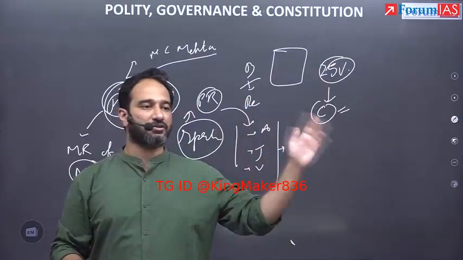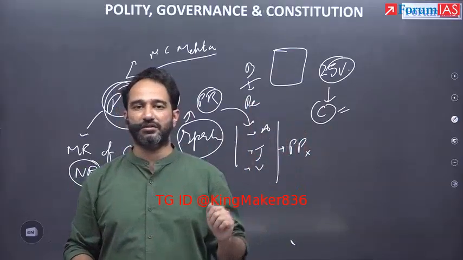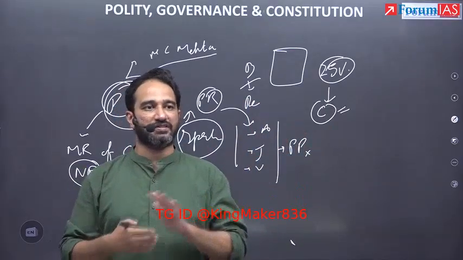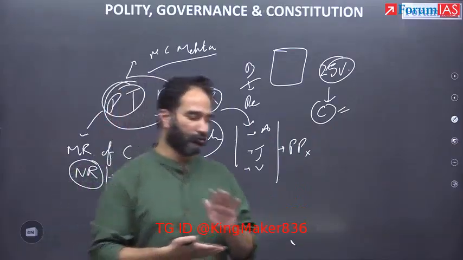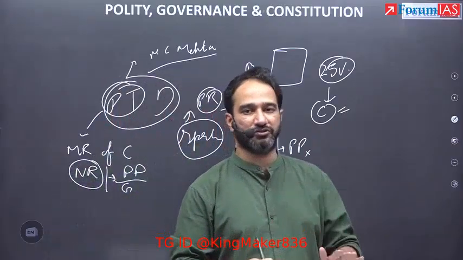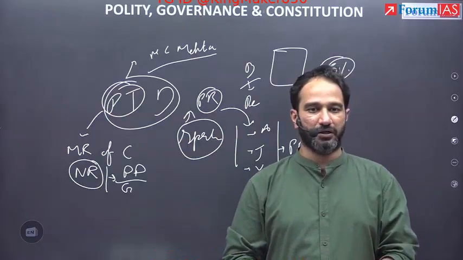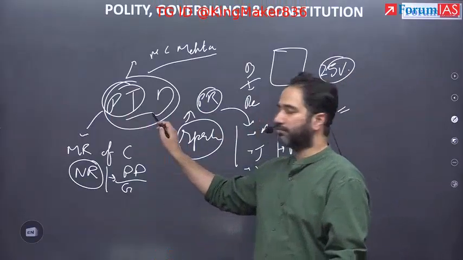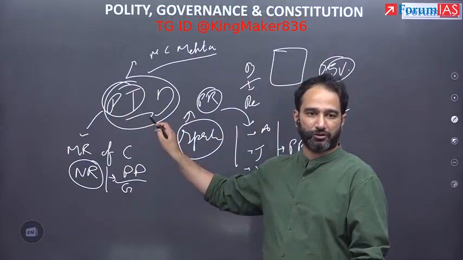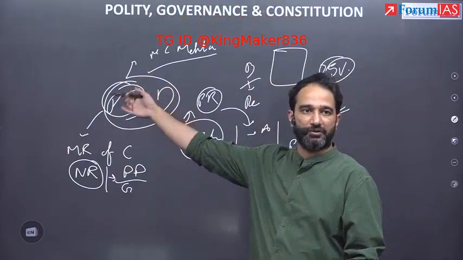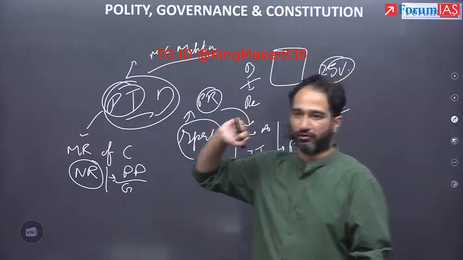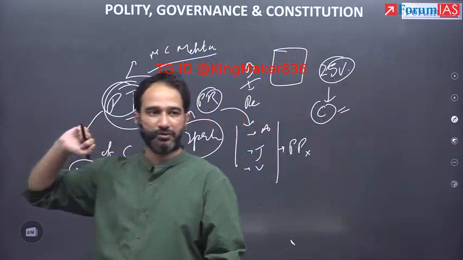You maintain the socialistic idea, which is the welfare state. Anytime you give coal, anytime you give spectrum, any resource to anyone, including the government or the private player, everything would always be based on public trust doctrine. It is for the welfare of the people and not for private profit. This part is clear to everyone?